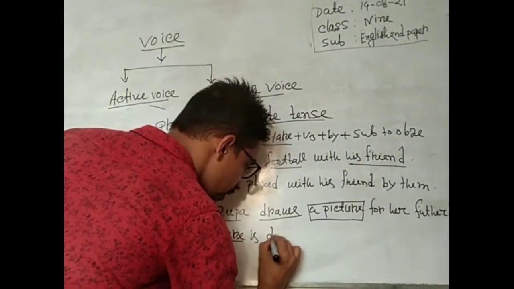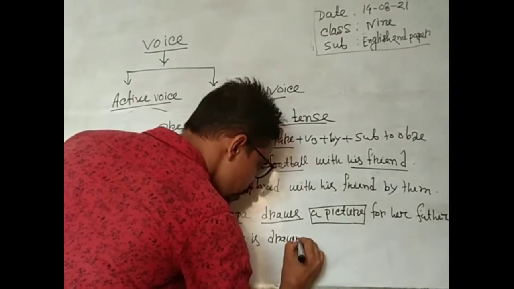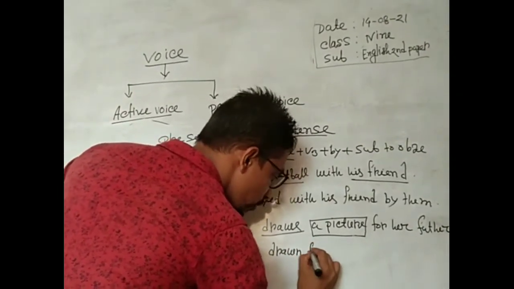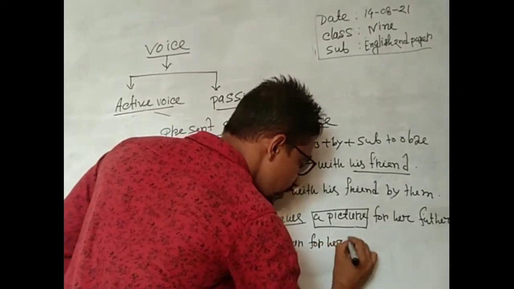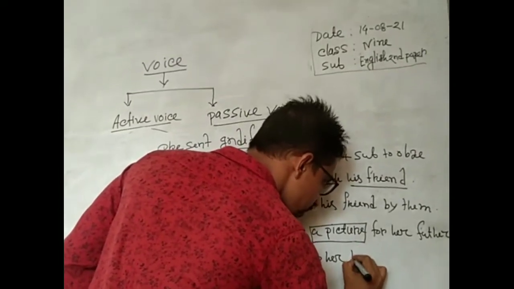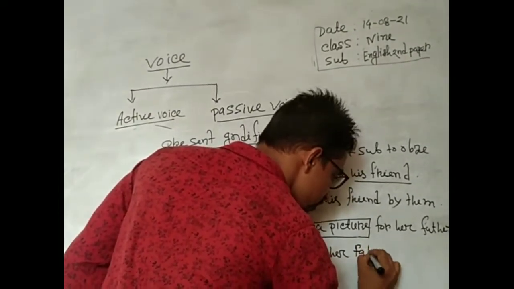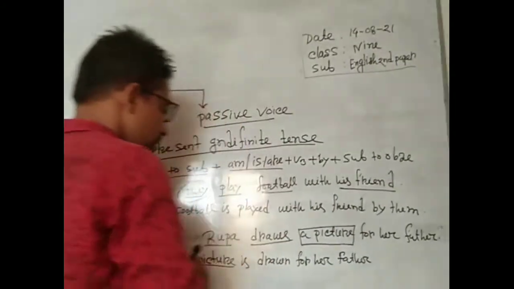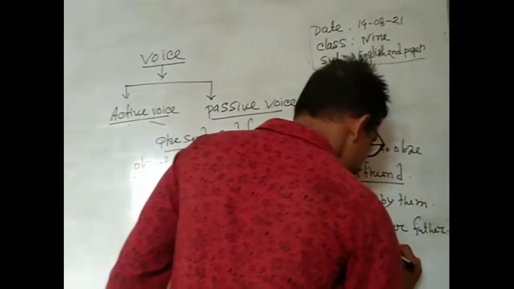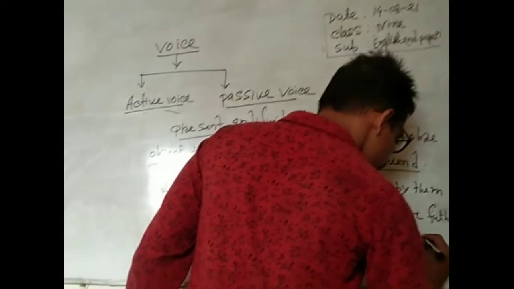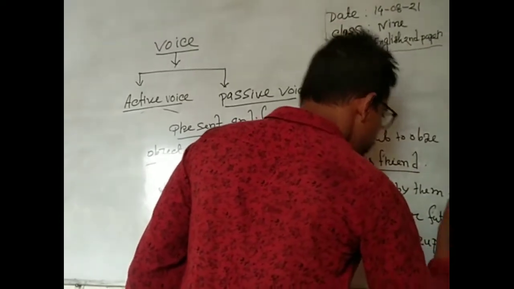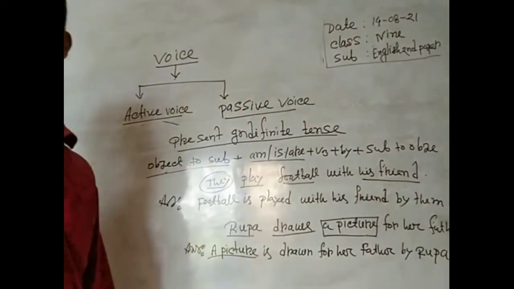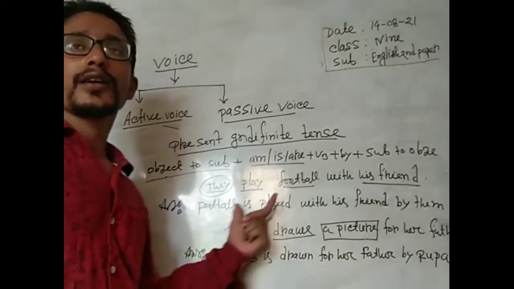A picture is drawn for her father by Rupa. My dear learners, I hope that you understand what I say.